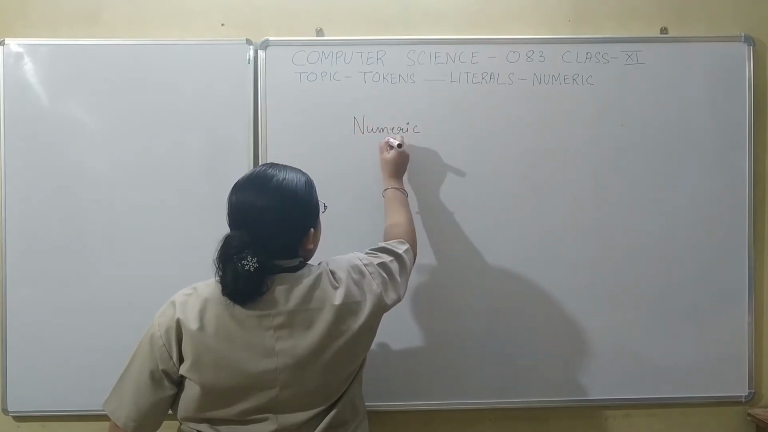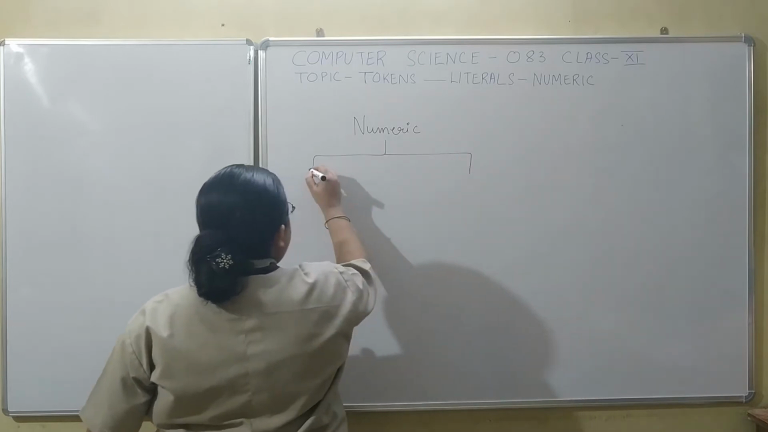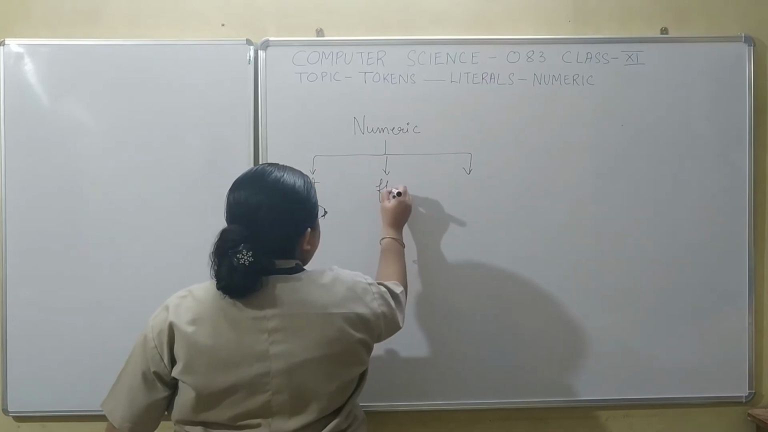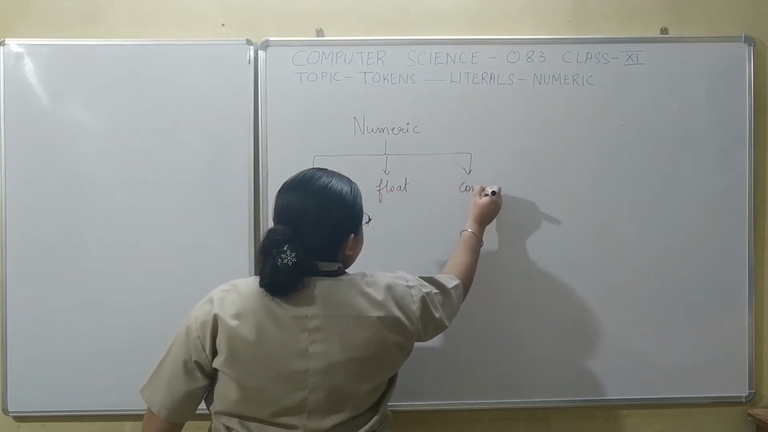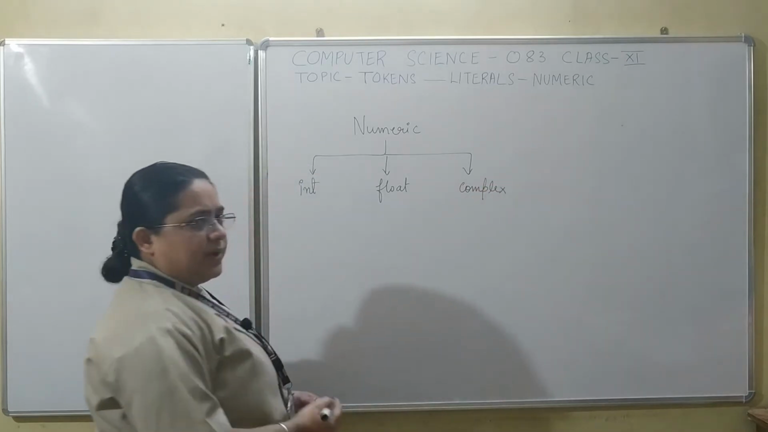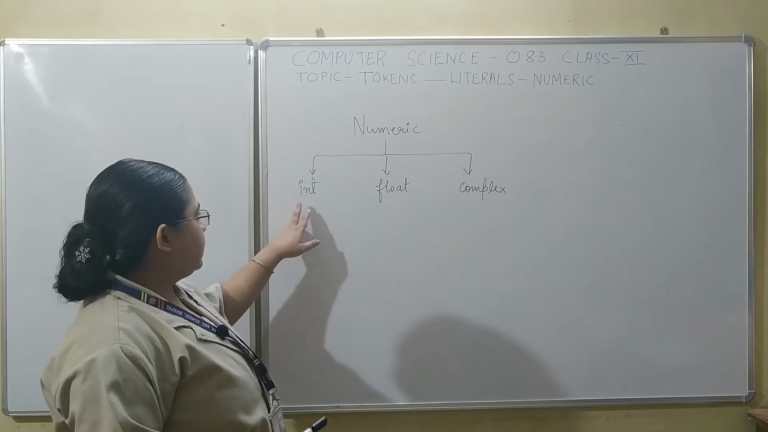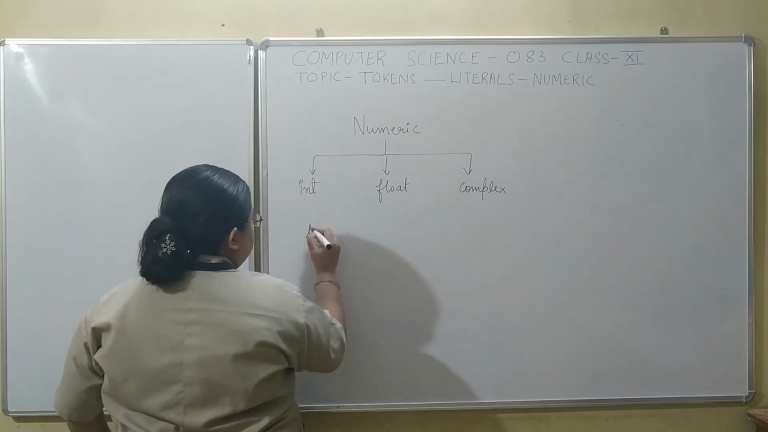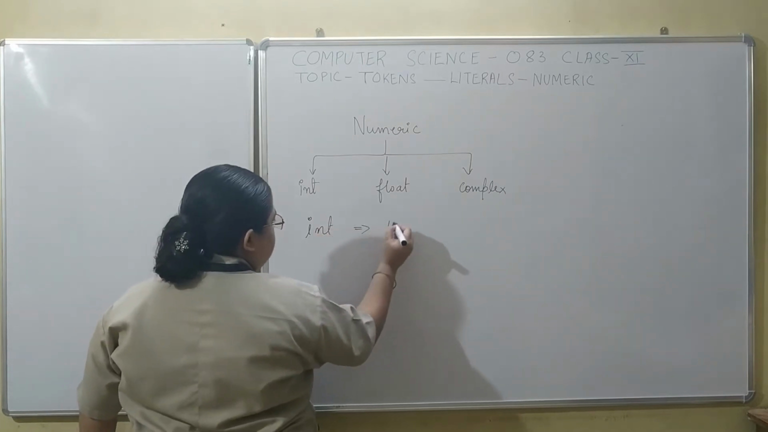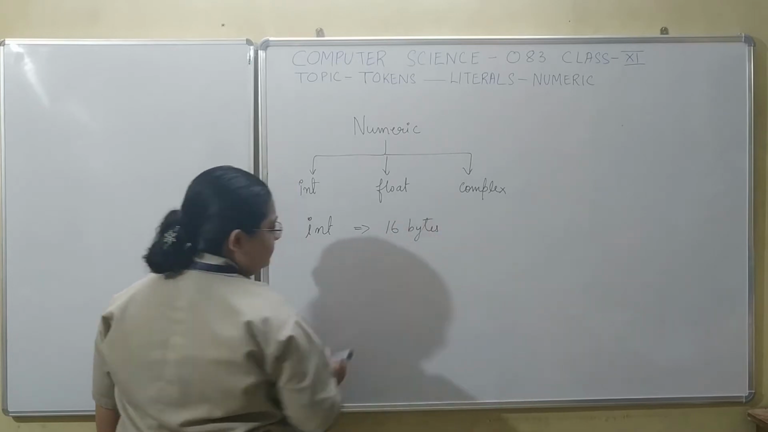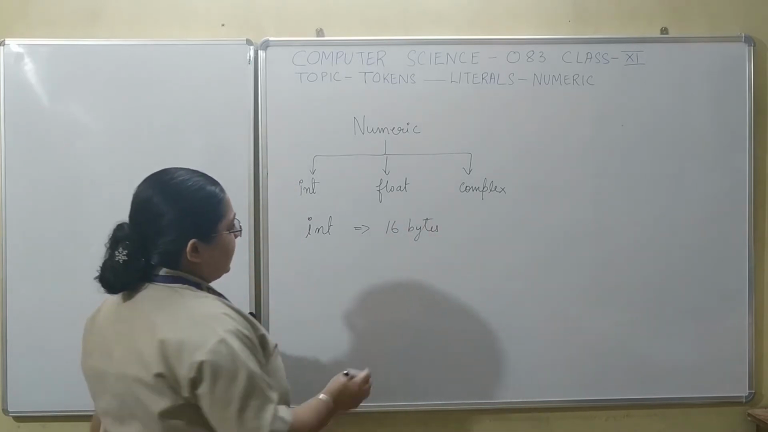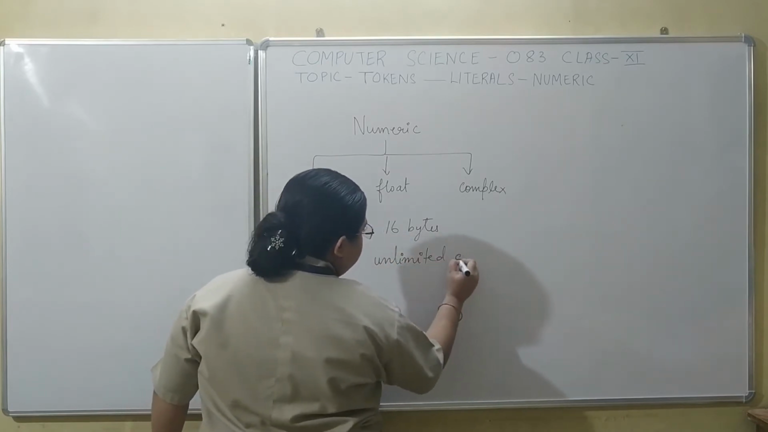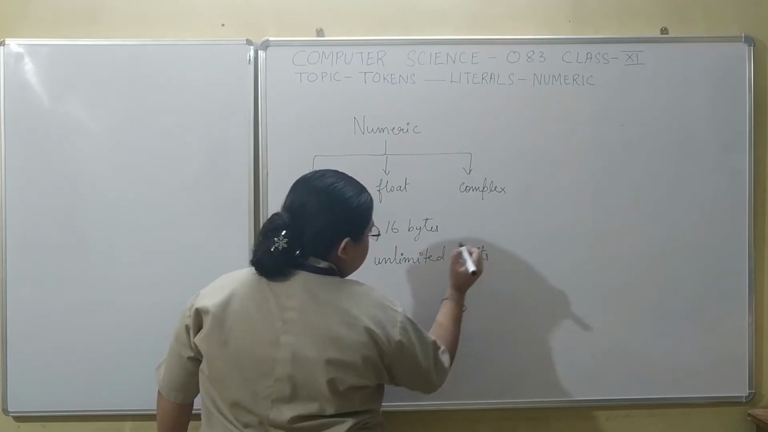The numeric literals are basically divided into three categories. Number one, integer. Number two, float. And number three, complex. So we have three numeric literals, that is integer, float and complex. Talking about integers, they require 16 bytes of storage, and basically you can store numbers with an unlimited number of digits in integers.